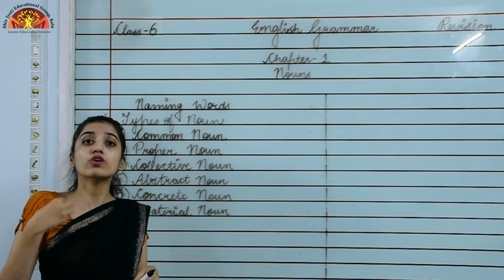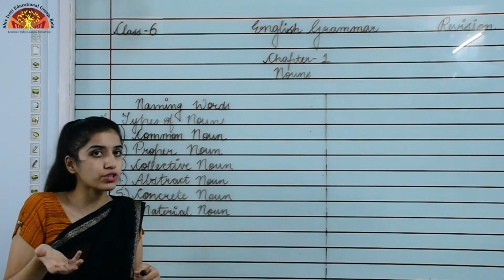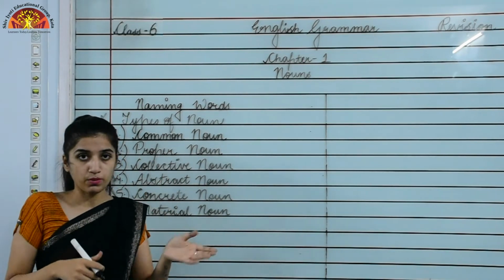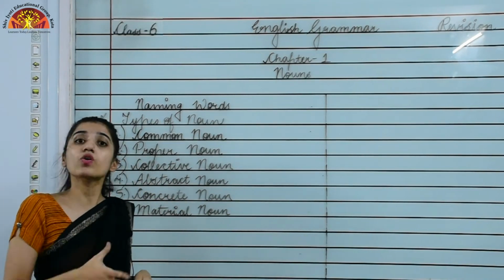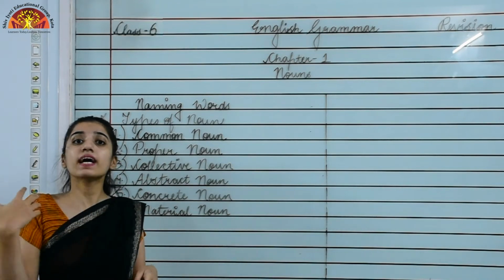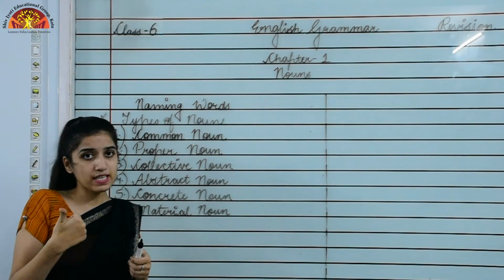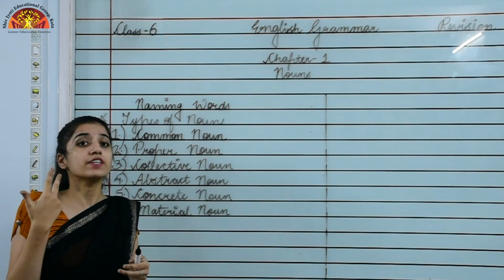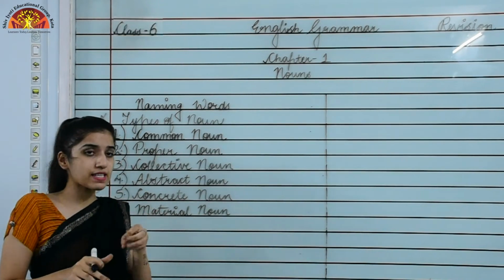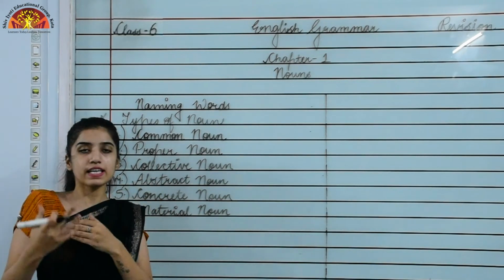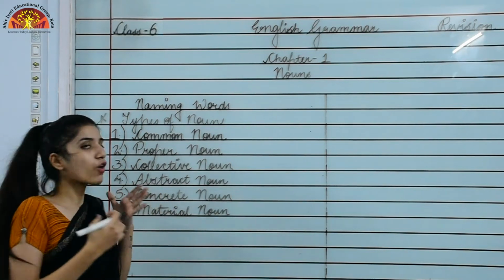Now the fourth one is abstract noun. Abstract noun tells us about a quality, idea or feeling. Okay, when we are showing an emotion, that time we use abstract noun. Now coming to the fifth one, that is concrete noun. So what is a concrete noun? This noun can be identified by one of our 5 senses, like you can taste, smell, touch, hear or see them. So these are your 5 senses. The things that you can see, taste, touch, feel, that type of noun would be a concrete noun.